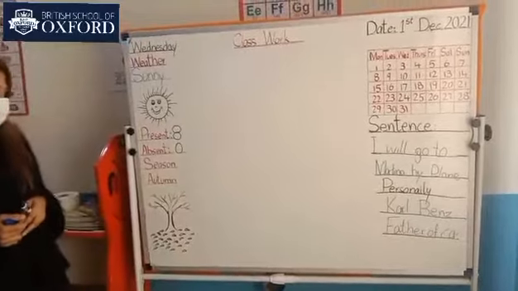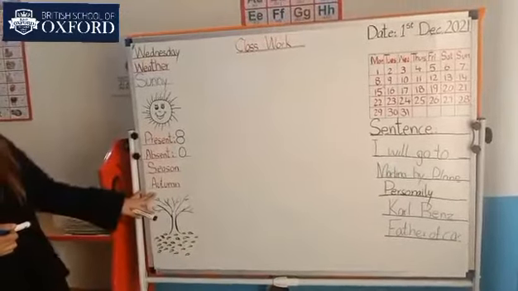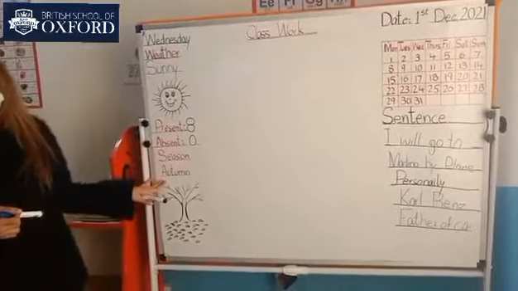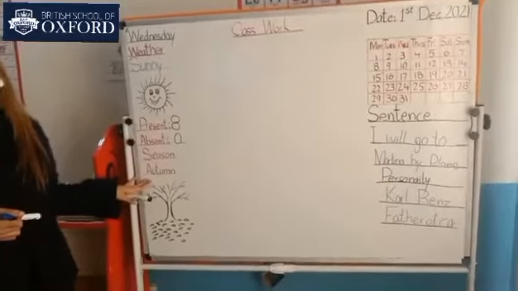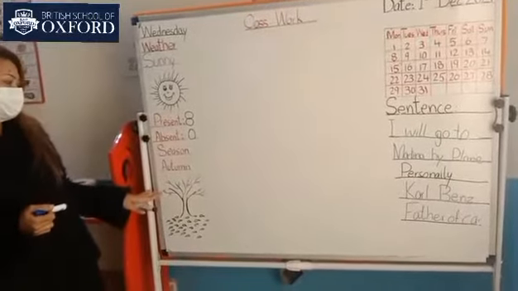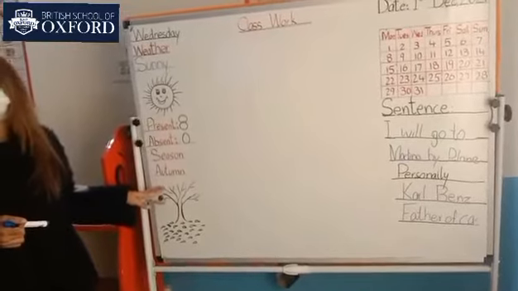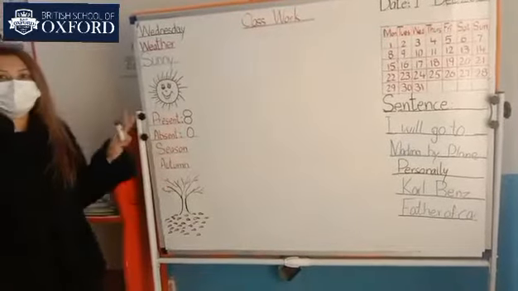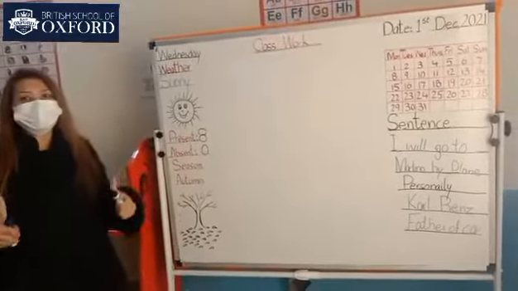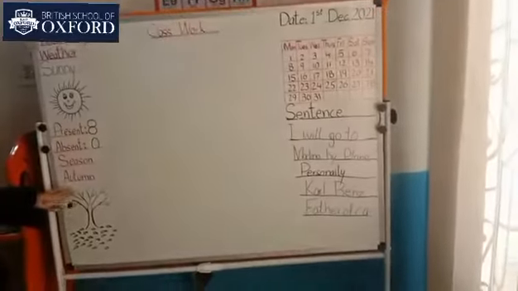Wow, that's great. Okay, and what season is going on? What season is going on? Yes, autumn. Autumn season is going on. And what happens in the autumn? Leaves fall down. Good. Leaves fall down in the autumn season.